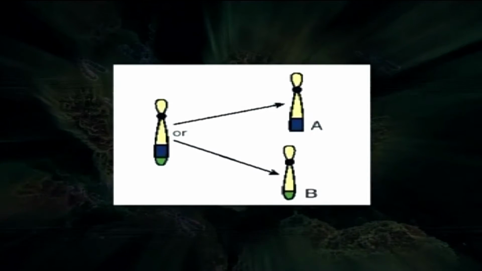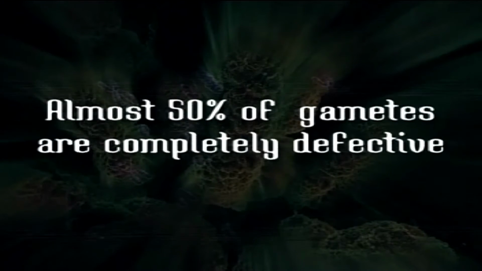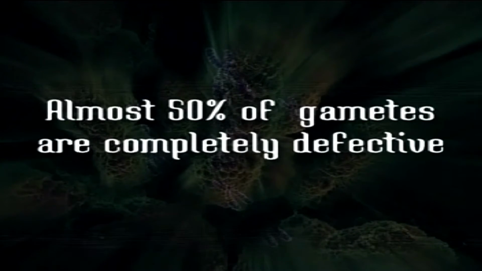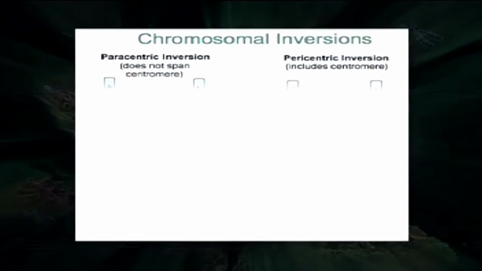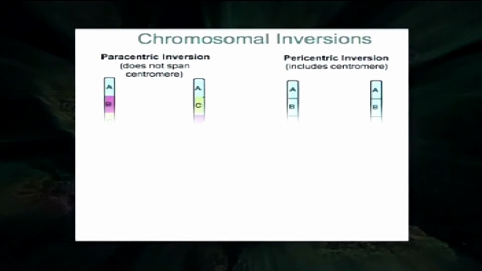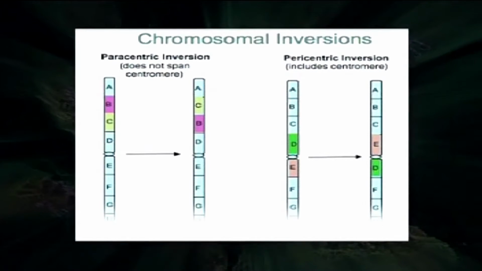Here also almost 50% of the gametes are completely defective as far as pericentric inversions are concerned. In short, both these paracentric as well as pericentric inversions have serious consequences with respect to their meiotic behavior as well as their breeding behavior.